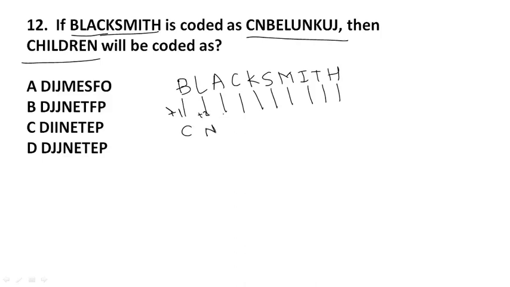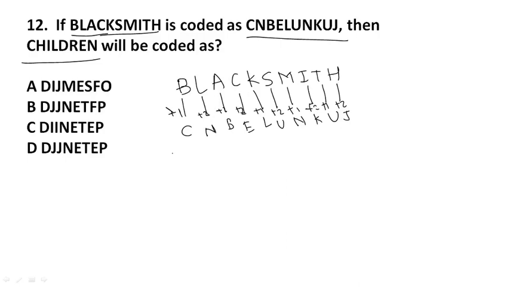A again plus 1 is B. C again plus 2 is E. L plus 1 is K, plus 1 is L. S plus 2 is U. In this way, plus 1, plus 2, plus 1, plus 2. Okay. N K U J. We got the idea of this series.